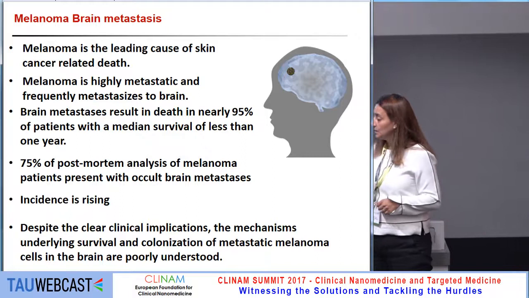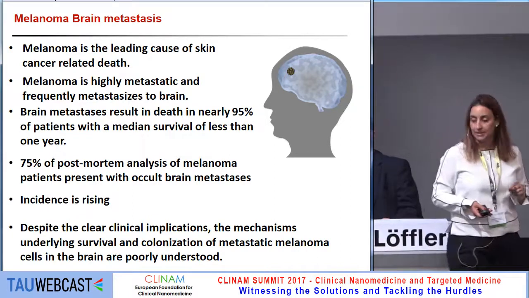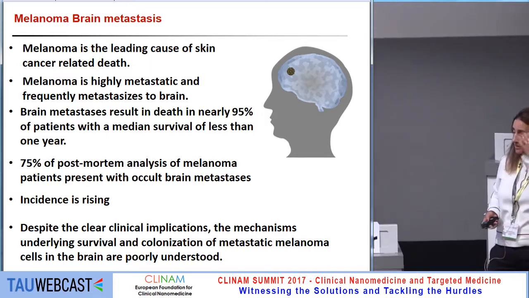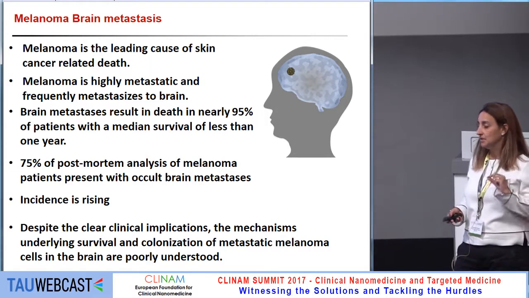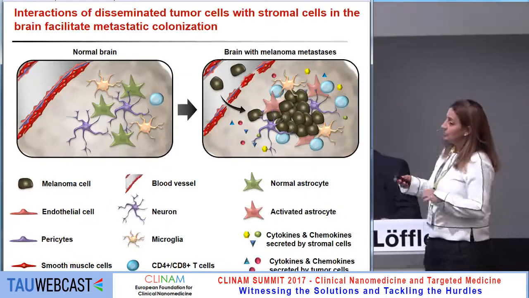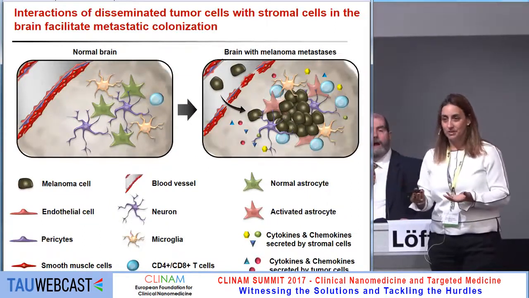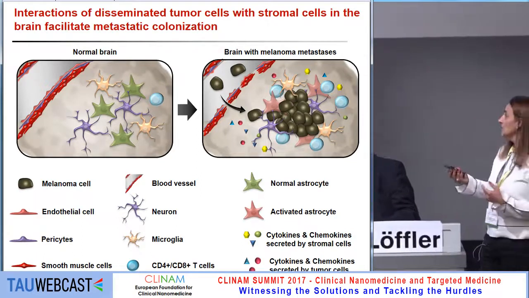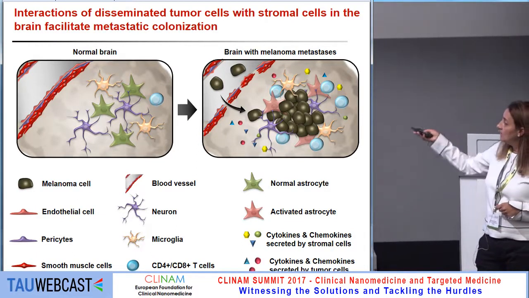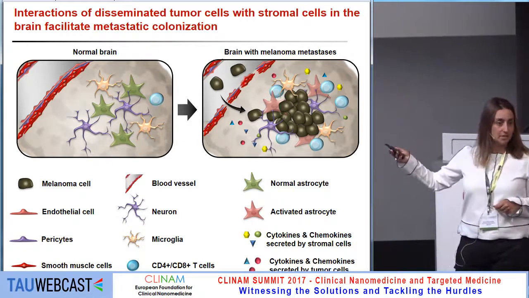And last but not least, despite the clear clinical implications, the mechanisms underlying survival and colonization of metastatic melanoma cells in the brain are still poorly understood. So we're looking at the stromal cells that are hosting the melanoma cells that arrive in the brain, and you can see clearly that we have a whole variety of different cells.